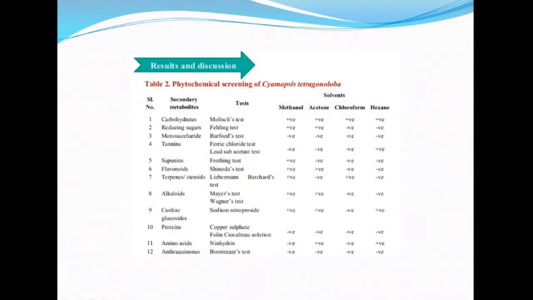All the secondary metabolites go in one column, with the name of the test and whether it is present or not. If it is present, we should put plus. If it is absent, put minus. If more quantity is present, we indicate it by putting two plus. Plus plus means more amount of compound is present. One plus means it indicates presence of the compound. Likewise, we can give the results for qualitative phytochemical screening of the compound.